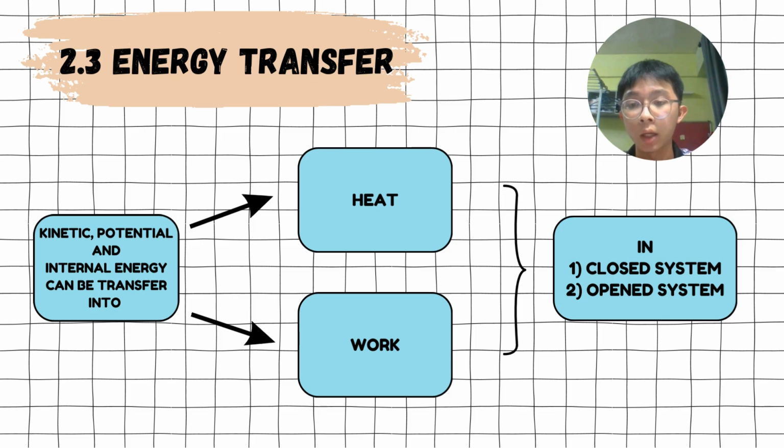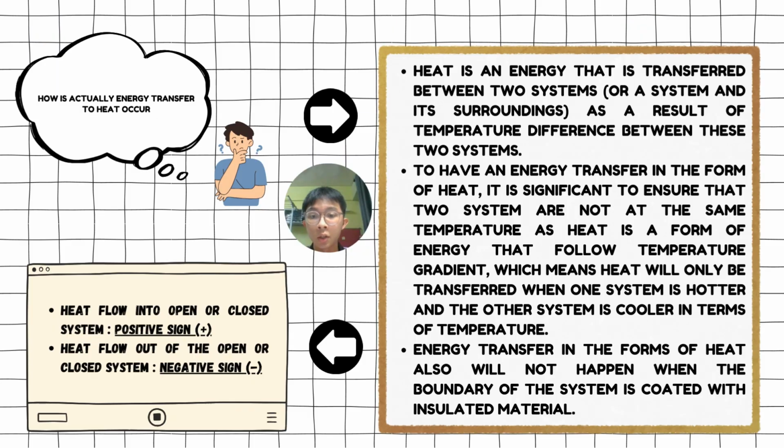Actually, you could see that kinetic, potential, as well as the internal energy can be transferred into heat and work in closed system and open system. Then, how does energy transfer to heat occur? Heat basically is an energy that is transferred between two systems as a result of temperature difference between these two systems. This means that both systems are located at different temperature so that heat transfer can occur.